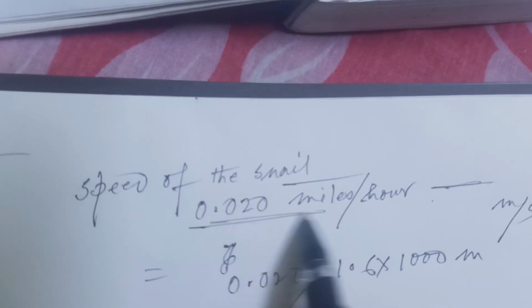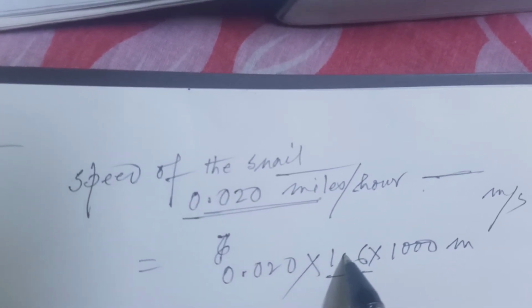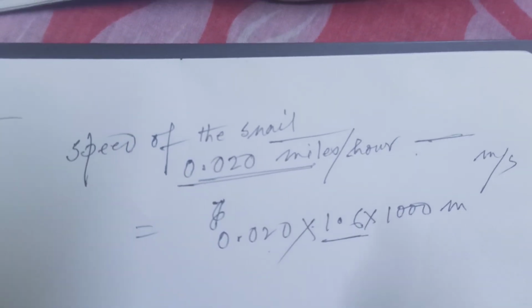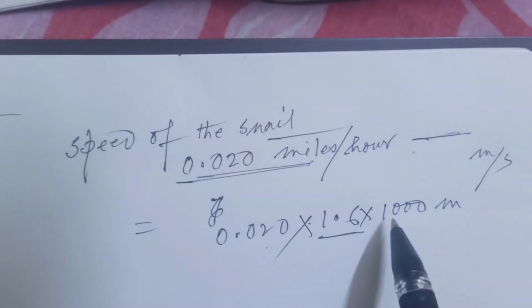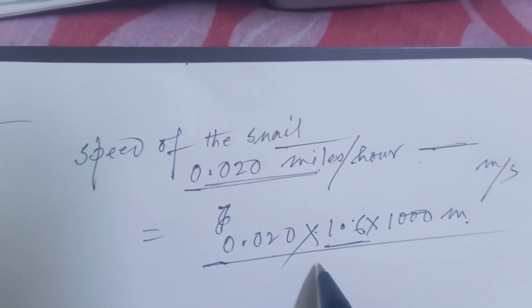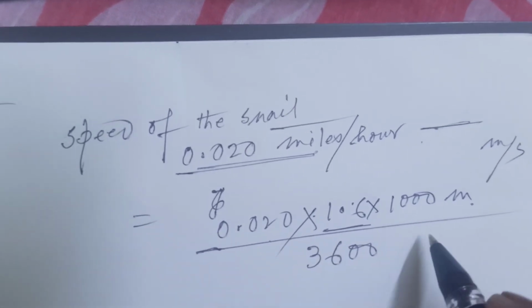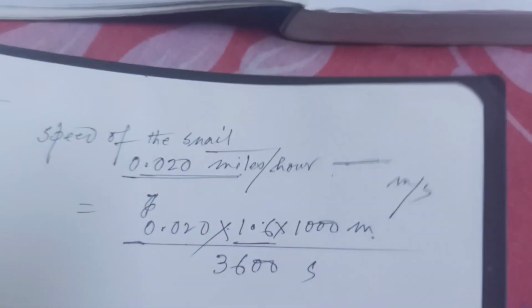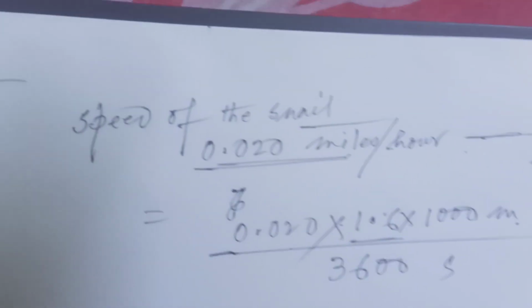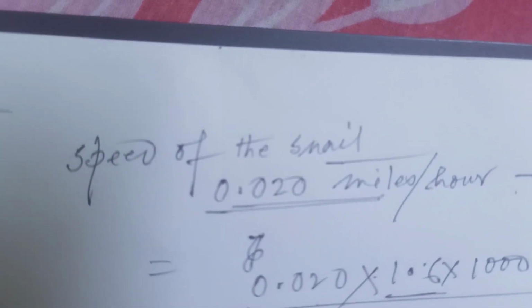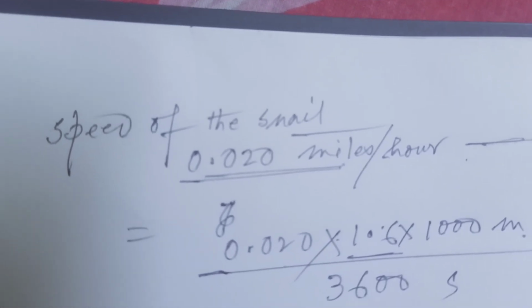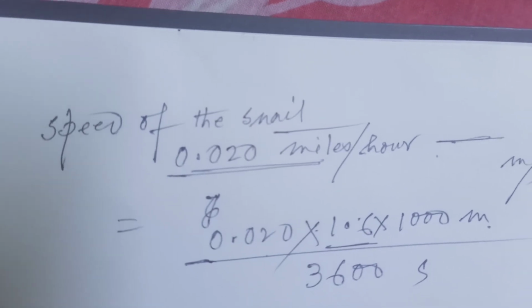You can convert these miles into kilometer, that is 1.6 kilometer equal to 1 mile, and then 1000 to transform kilometer to meter. Divided by hour, so this is 3600 second, so this is meter per second. So for question number 9, it is about 0.0089 meter per second.